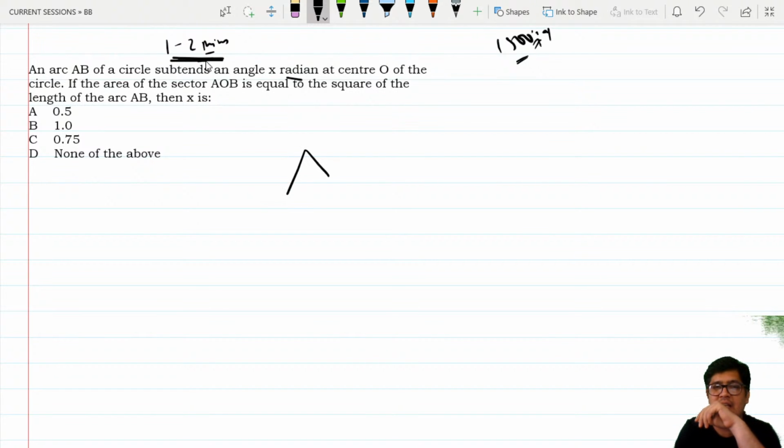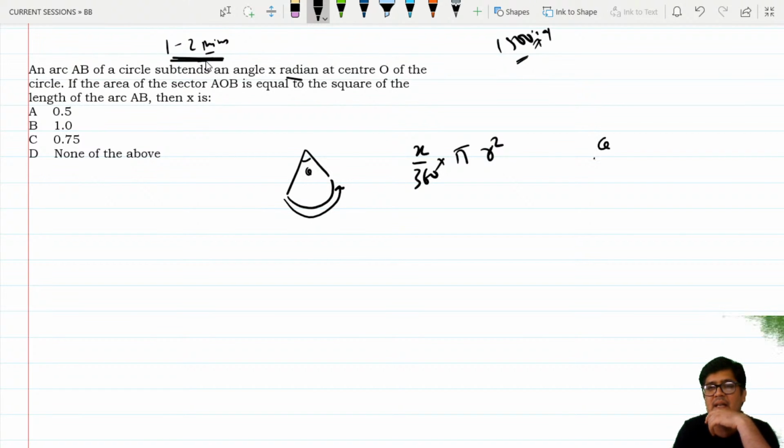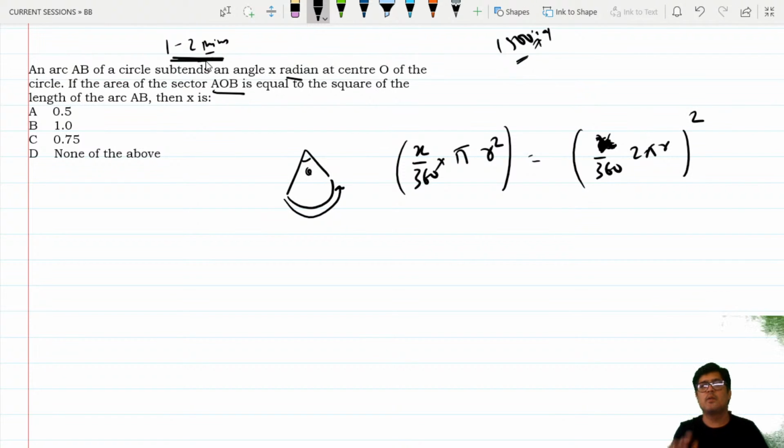If you give me a sector with theta, I'm assuming x is theta. The area is given by theta upon 360 into pi r square. And the length of the arc is given by theta upon 360 into 2 pi r. Forget degree and radian, forget that part. So x upon 360 into 2 pi r. The question says the area of the sector is equal to the square of this. So now, save some time.